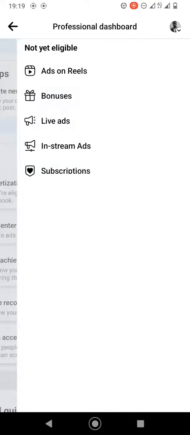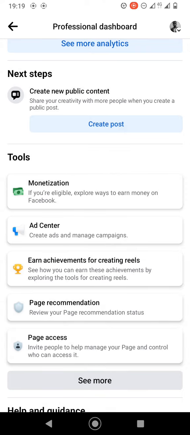Okay, I want to tell you something. Eligible countries. Most of the countries in the US, most of the countries in the Western countries are eligible to earn on Facebook. And African countries, in Africa, there are only 2 countries that can earn through Facebook. So it's Egypt and South Africa.